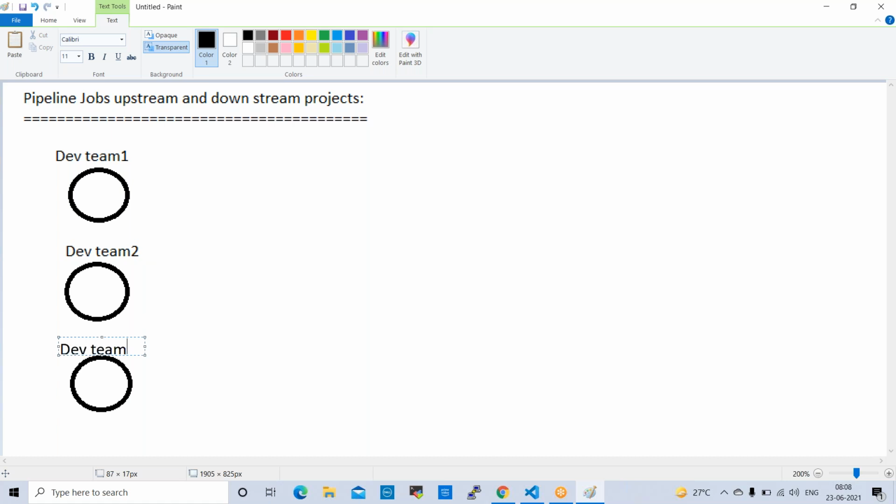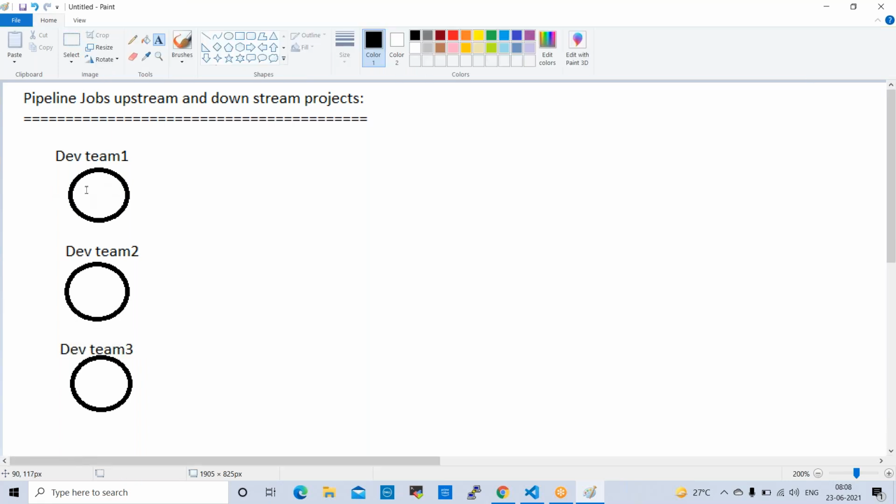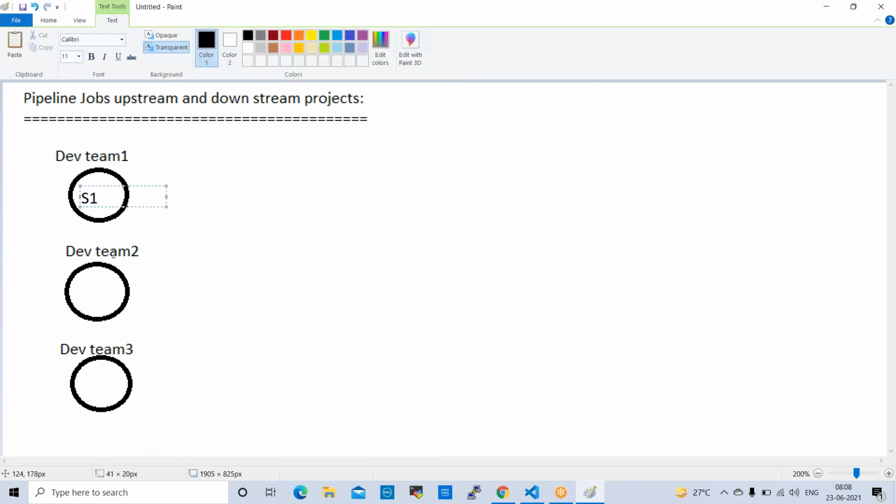These three development teams are working on three different sprints: sprint 1, sprint 2, sprint 3.